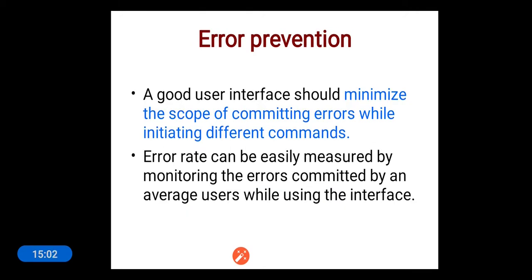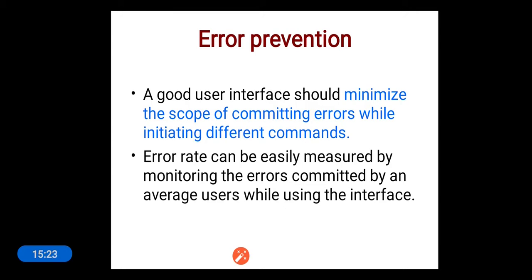Next one is error prevention. A good user interface should minimize the scope of committing errors while initiating different commands. That means whenever any user is executing a command, the interface should minimize the committing of errors by the user.